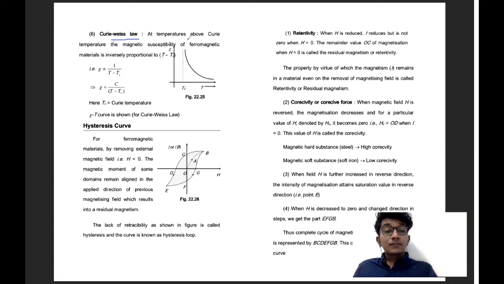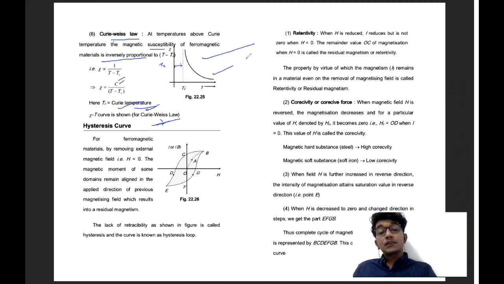Next is Curie-Weiss law. At temperatures above the Curie temperature, the magnetic susceptibility of a ferromagnetic material is inversely proportional to T minus Tc. So chi is proportional to 1 by T minus Tc, and the graph is given. This point is Tc, and in this region we can't define Curie-Weiss law; only after this we will define it. So susceptibility is equal to C divided by T minus Tc, where Tc is known as the Curie temperature. That is Curie-Weiss law.